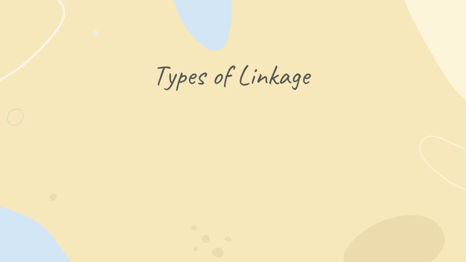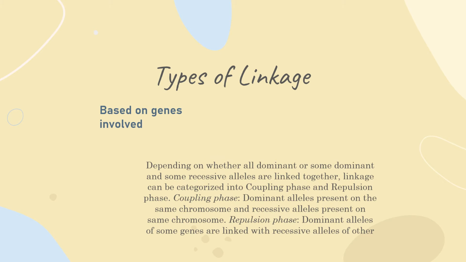The second, based on gene involvement, depending on whether all dominant or some dominant and some recessive alleles are linked together. Linkage can be categorized into coupling phase and repulsion phase. Coupling phase: dominant alleles present on the same chromosome and recessive alleles present on the same chromosome. Repulsion phase: dominant alleles of some genes are linked with recessive alleles of others.